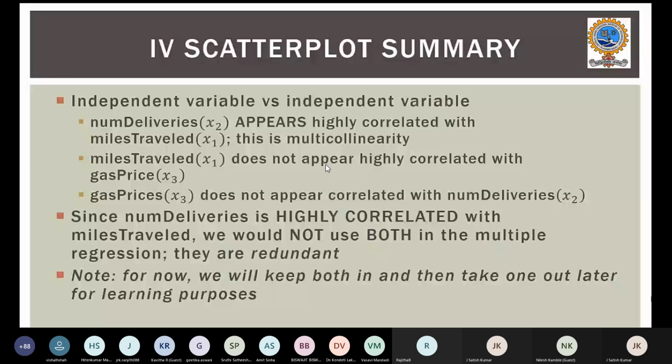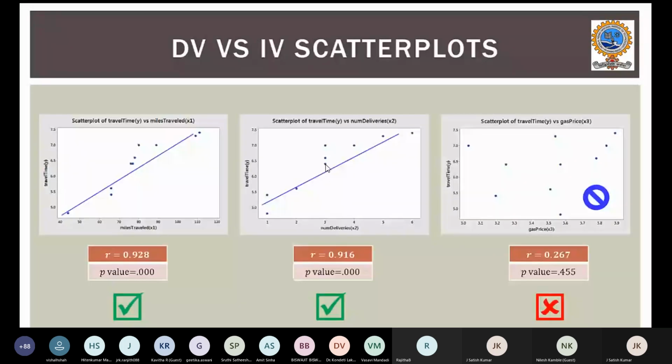So since number of deliveries is highly correlated with miles traveled, we will not consider both of these. We will not use both in the multiple regression because they are redundant with each other. That's how we go ahead with multiple linear regression. For learning purposes, we will keep both now, but we can neglect one when we go for real life. Now, when we see the regression parameter R value,